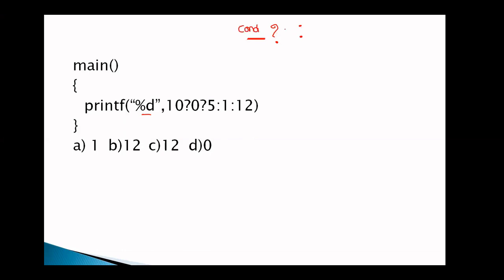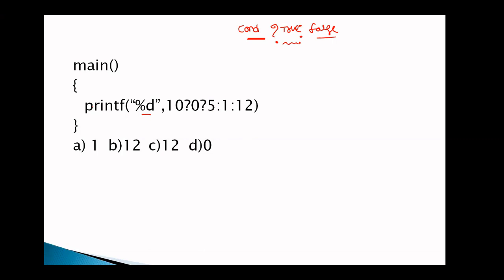Between the question mark and colon, we write the true block. That is, if the condition is true, we execute that set of statements. If the condition is false, we execute the statement after the colon. But this is a nested conditional, that is, one conditional operator is enclosed within another.